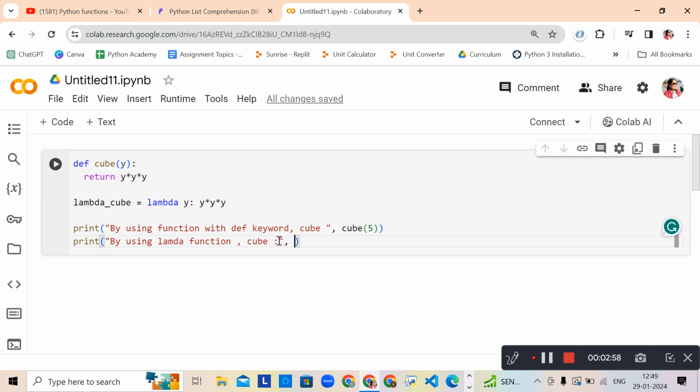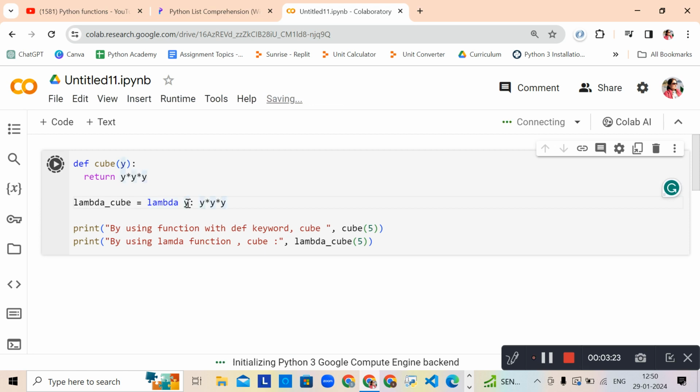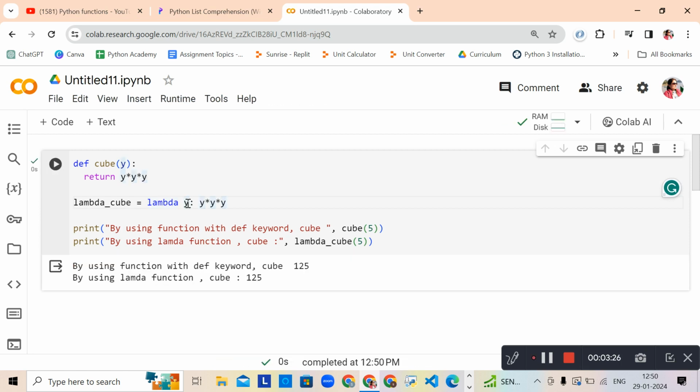we write the variable which is holding the value returned by lambda, and it will return a function object, so I must pass the value inside that. Now let me quickly run the code. Kindly notice, I will also explain the syntax of the lambda function. We first write the keyword lambda, and then the name of the variable which will take the output from the task after the colon. Now check the result: both give the same result because we gave the same value. If I give different values here, then it will give a different result.